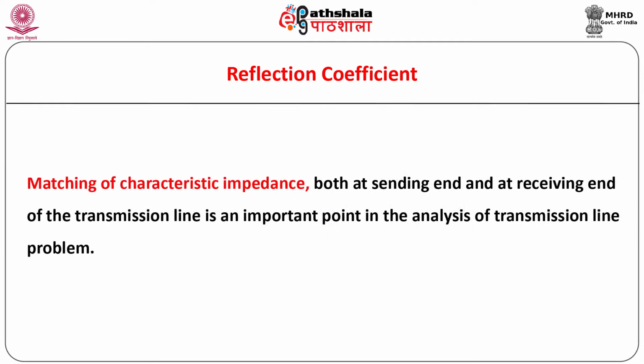It should be noted that the reflected wave, when it reaches the sending end, may get reflected back along the transmission line if the generator impedance does not match the characteristic impedance of the transmission line. Thus, matching of characteristic impedance both at the sending end and at the receiving end of the transmission line with generator impedance and load impedance respectively is an important point in the analysis of transmission line problems.